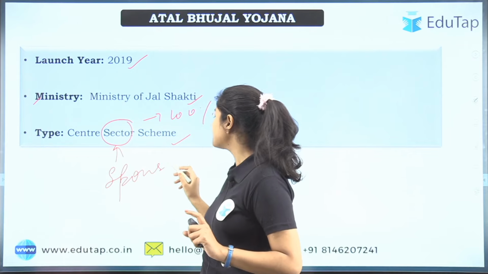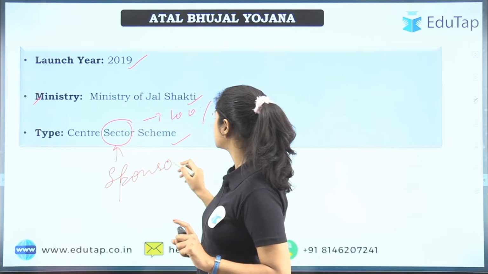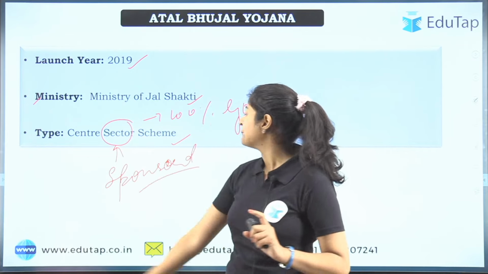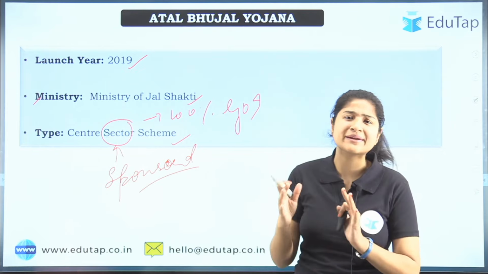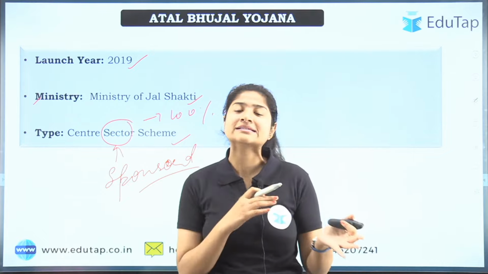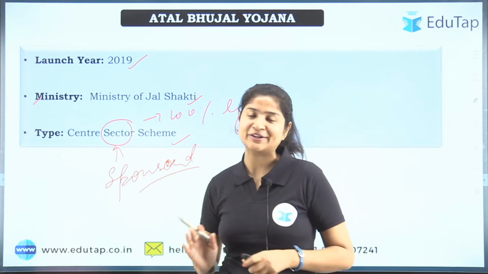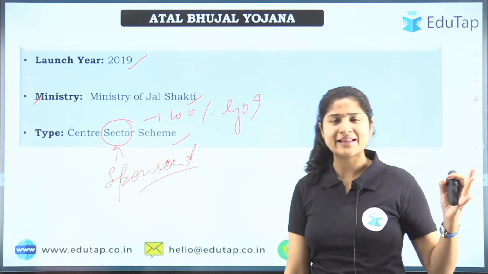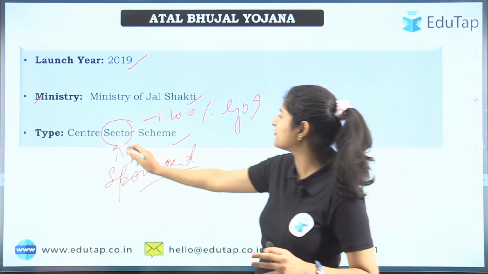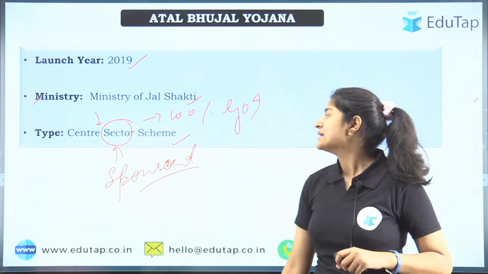In such schemes, the ratio is 60-40, that is, 60% is borne by the central government and 40% by the state government. Then we have different sections in that, and we don't have to go much deeper. For now we have to understand what a central sector scheme is.